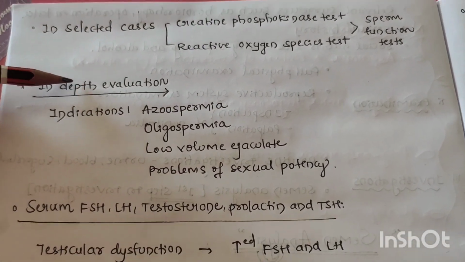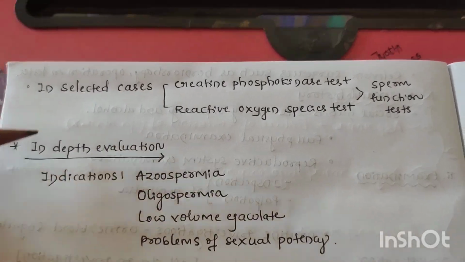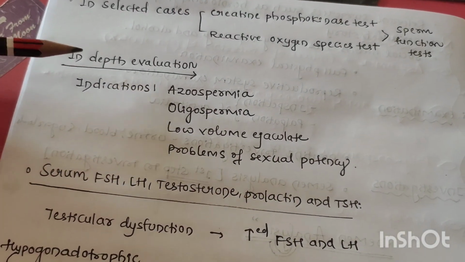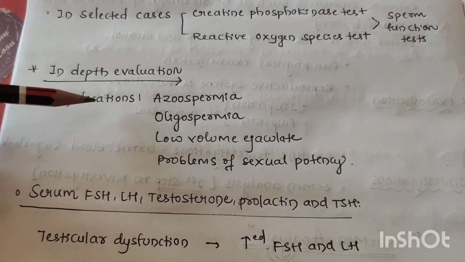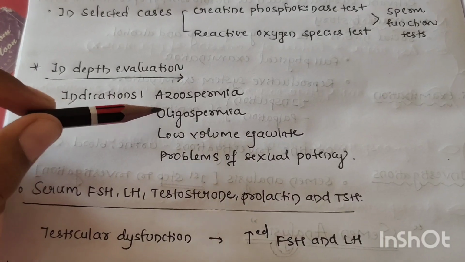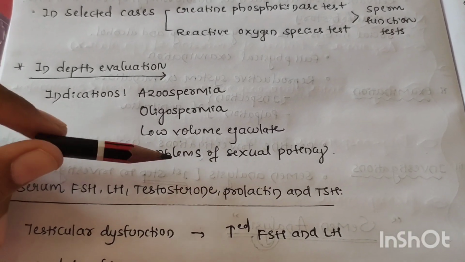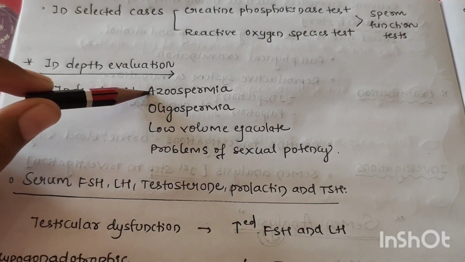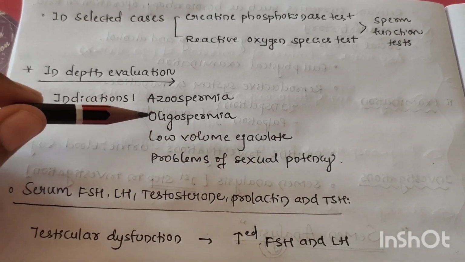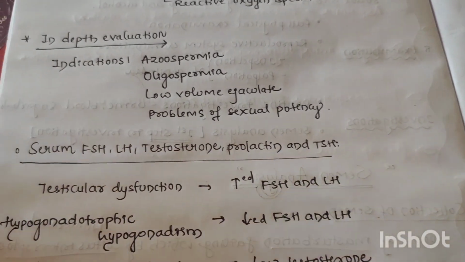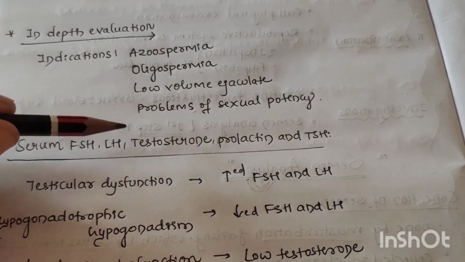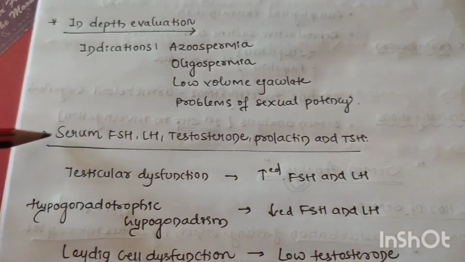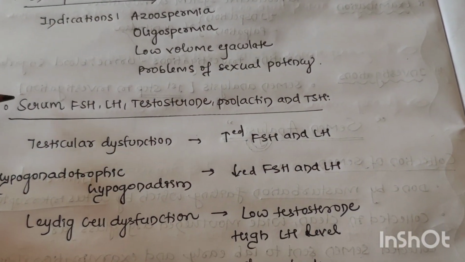Next, in-depth evaluation after semen analysis. What are the tests we can do? We study that here. For in-depth evaluation, the indications are azoospermia, severe oligospermia, low volume ejaculate, and problems of sexual potency. After semen analysis, we come to know the patient is having these conditions. Then we should proceed with further investigation. What are they? Serum FSH, LH, testosterone, prolactin and TSH. We should investigate these tests.